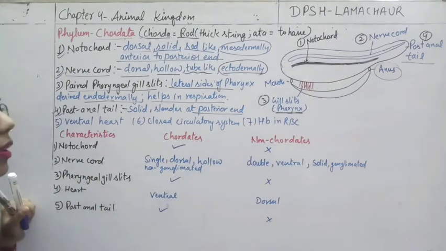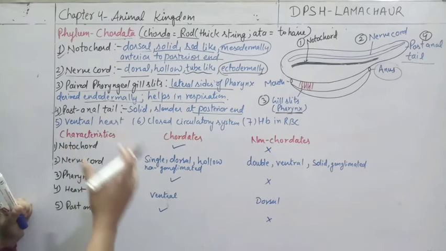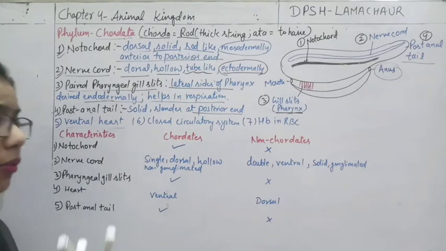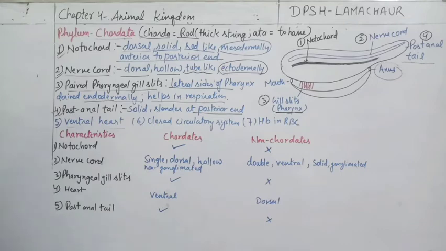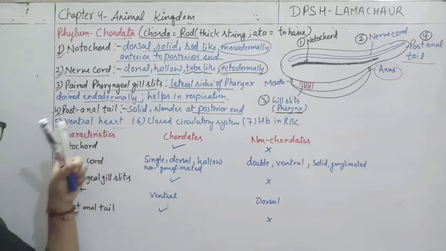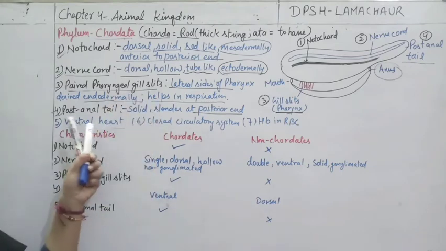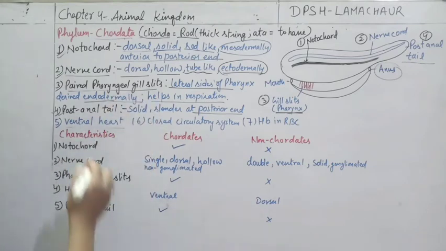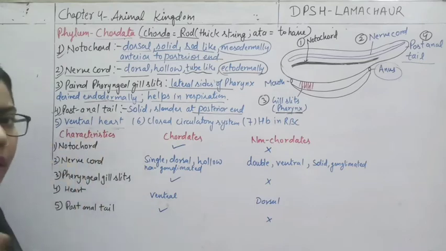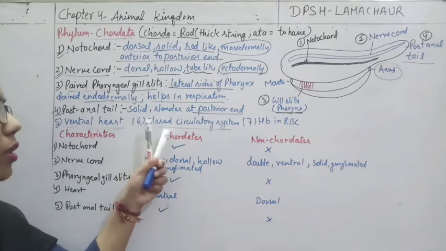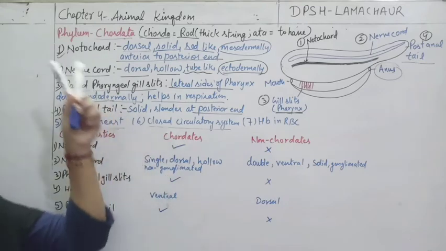Okay, and along with this some more features are added in this chordata. These are the ventral heart. The heart is placed ventrally if you compare with the previous phylum. In Hemichordata what we have discussed, that heart was placed dorsally, यानी कि heart ऊपर की तरफ था, but here you can see that heart is placed in the ventral side of the body, and the circulatory system will become the closed circulatory system from the phylum Chordata.